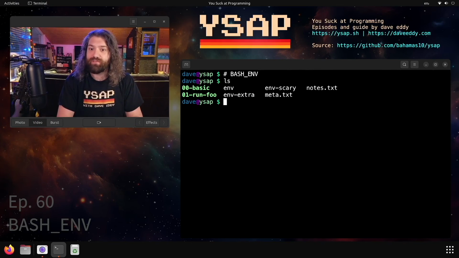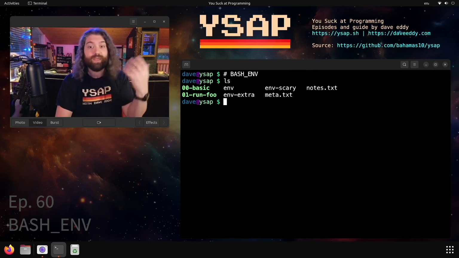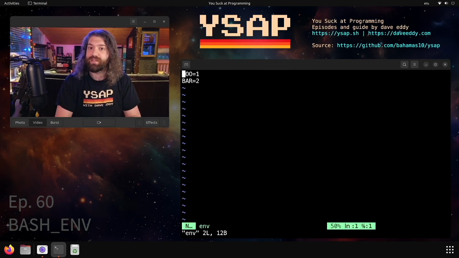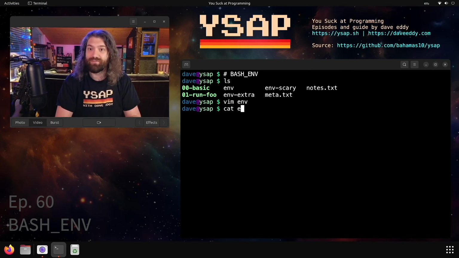Today we're going to talk about the built-in variable to Bash called BASH_ENV. This is how Bash can read a file full of environmental variables and make them accessible to your program. So this is really cool. I'll show you what we have here. If you've ever worked on a project in any other language really, you would probably have an env or even a .env file. This will have a list of environmental variables that you might care about. Maybe you have secrets in here or something. I'll show you an example of it. I have an env file in here, and we have foo equals 1 and bar equals 2. So nice and simple. We don't have to worry about it.